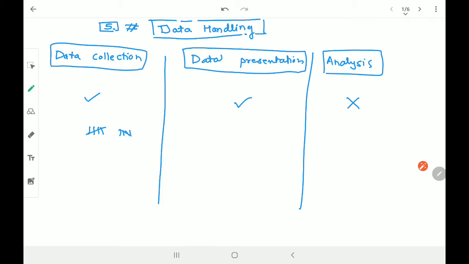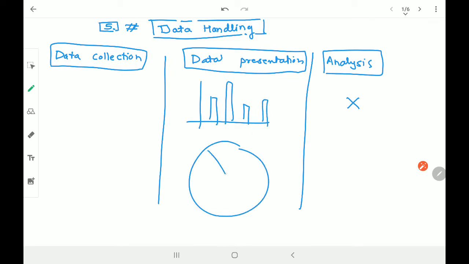This tally mark concept is data collection. We are going to work on it in the further part. What is data presentation? Maybe drawing a graph, drawing a bar graph. You remember that? Or maybe a kind of pie chart, right? I hope you understand this. All that is nothing but data presentation, understanding the data, looking at the data, or giving the data in an easy to understand, simpler manner.